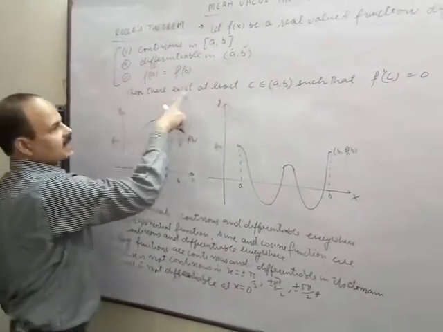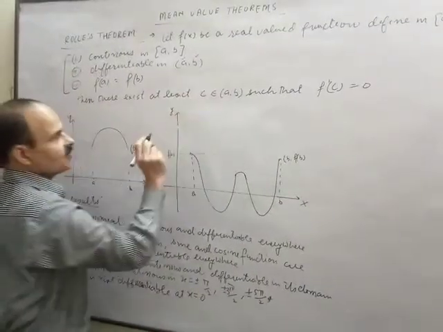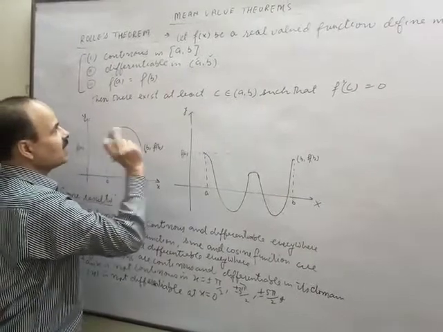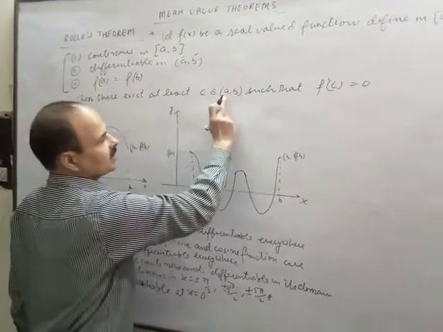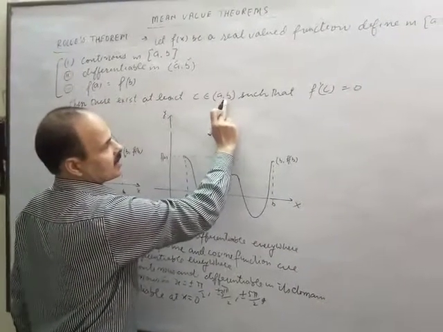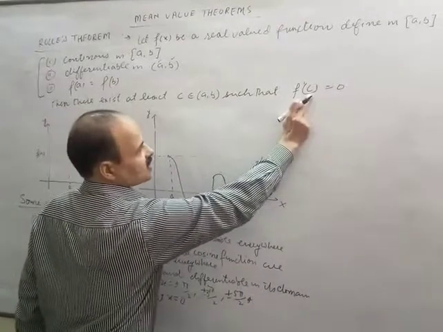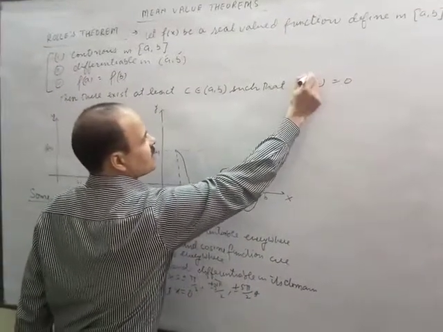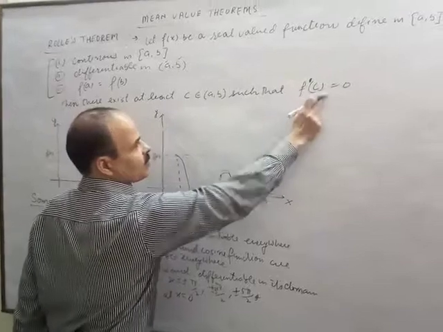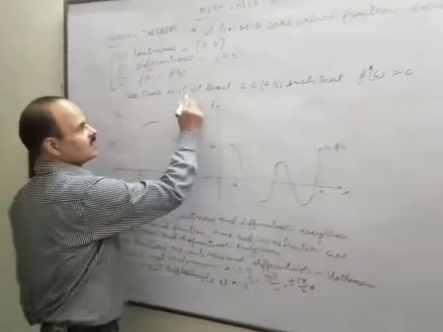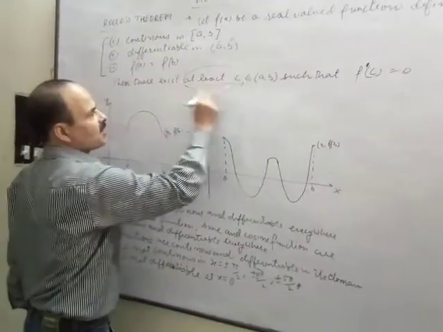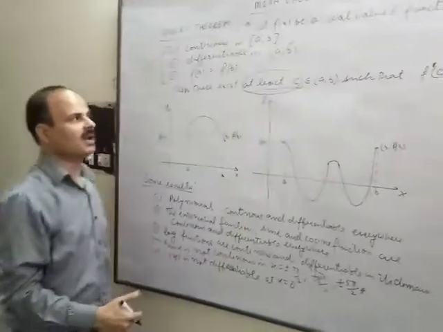Then there will exist at least one value c between a and b where the differentiation of the function is 0. F'(c) means the differentiation at that point will be 0. At least one point, कम से कम एक होना चाहिए, it may be more than one also.